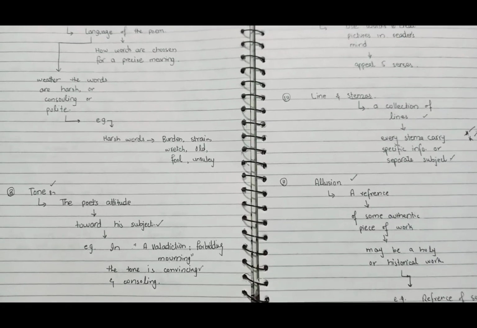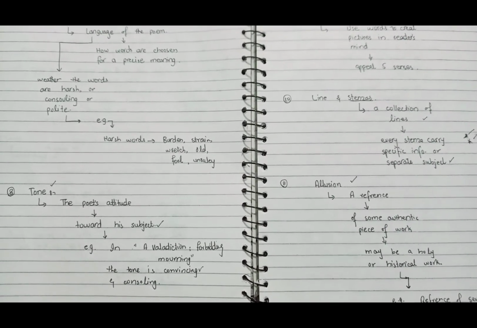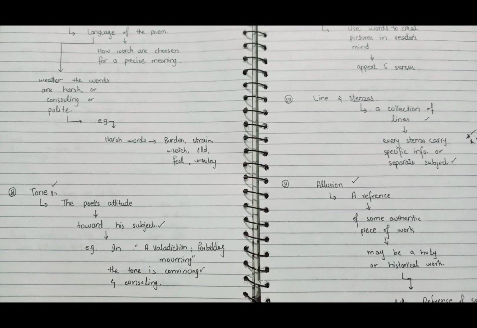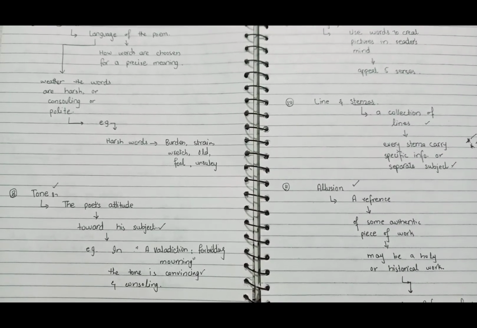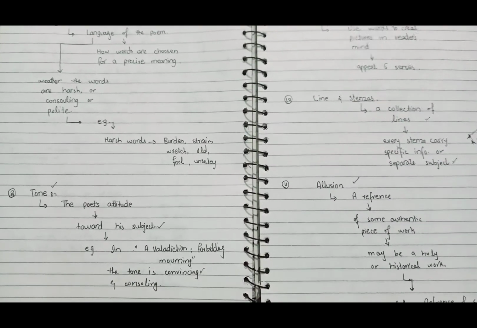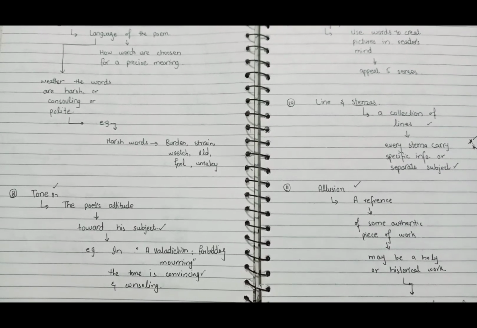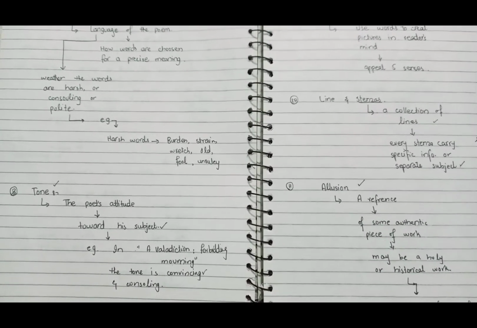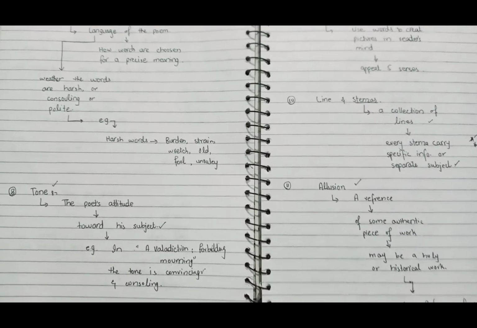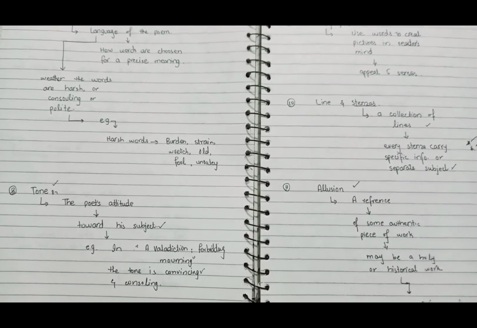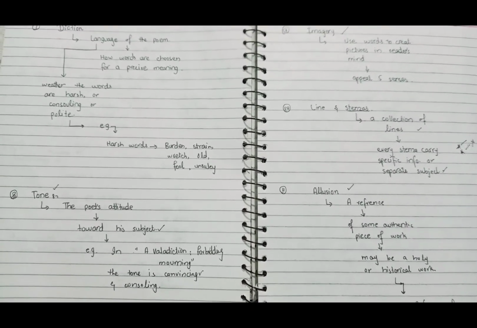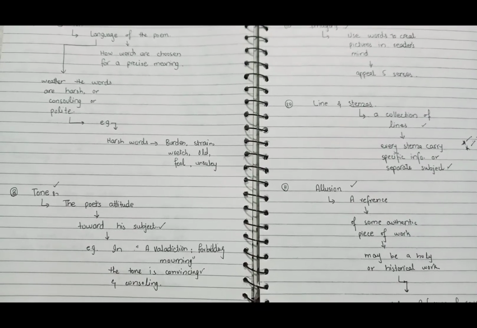Okay. Tone. Mood and tone are two different things. Do not confuse them with each other. Mood is the atmosphere created by the poet, but tone is the attitude toward his subject. How he behaves with his subject actually makes the tone of the poet.